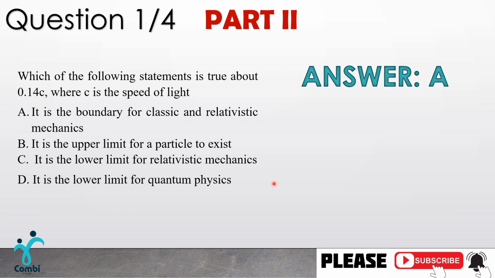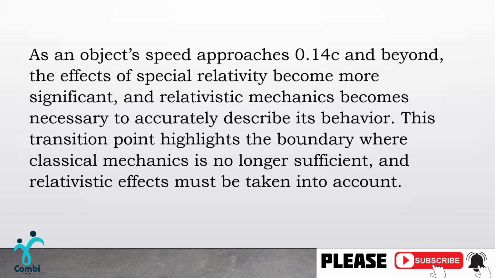Okay, A, it is the boundary for classical and relativistic mechanics. Let's see why. 0.14 c means 0.14 times 3.0 times 10 to the power 8. As an object's speed approaches 0.14 c and beyond, the effects of special relativity become more significant, and relativistic mechanics becomes necessary to accurately describe the behavior of the object.